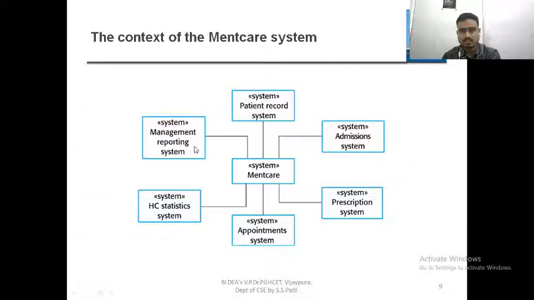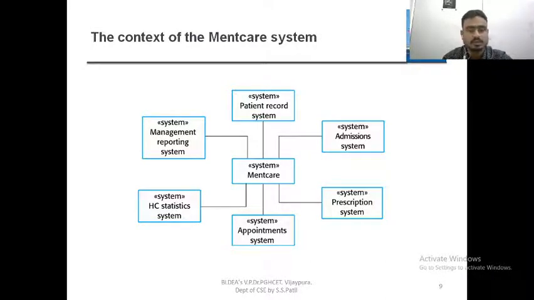Next comes the management reporting system. Every 3 months, quarterly or 6 months, the management asks how much is the expenditure, how much is the income, how many patients were admitted, what all treatments you have given. So these things the system must report to the management. People are getting me?